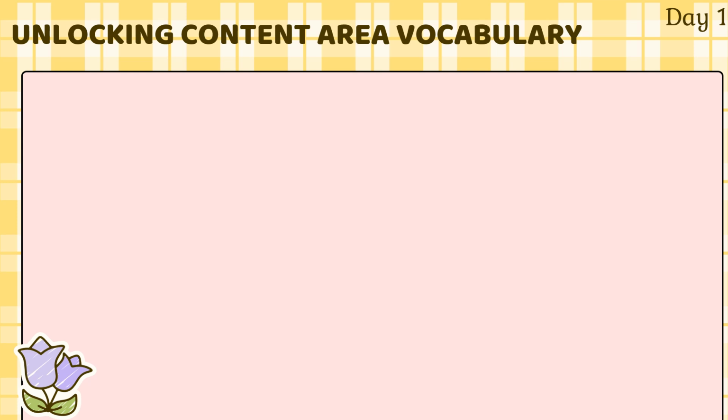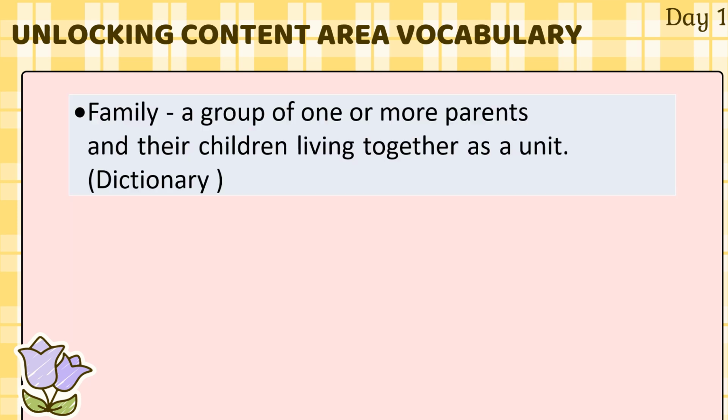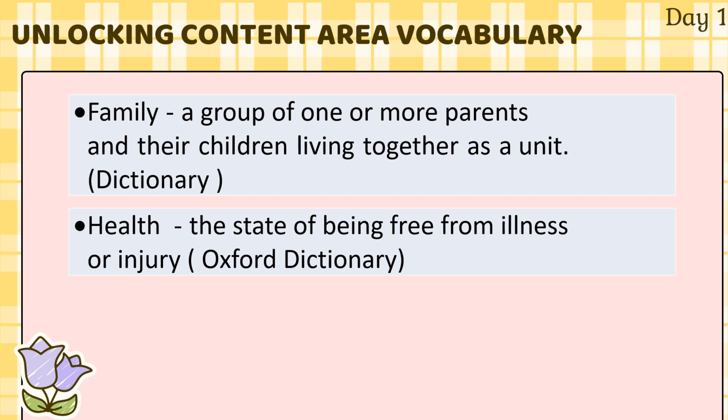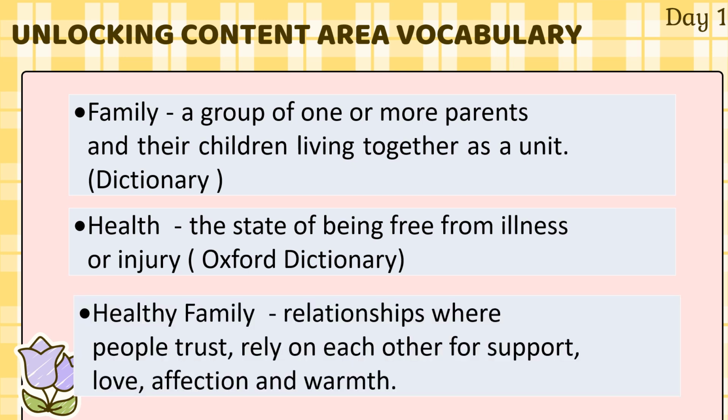Now we'll go over a few new vocabulary words that you might not be familiar with, but don't worry, I'll help you understand each one. First, family. Family is a group of one or more parents with their children living together as a unit. Health. Health is the state of being free from illness or injury. Healthy family is a relationship where people trust, rely on each other for support, love, affection, and warmth. These words will help us as we move forward in our lesson.